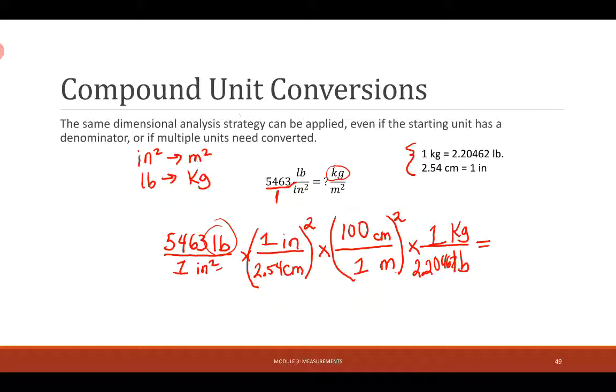So type this all into my calculator, and you might find it useful to open up parentheses, but the goal is to still be able to type this all into your calculator in as few calculations as possible.